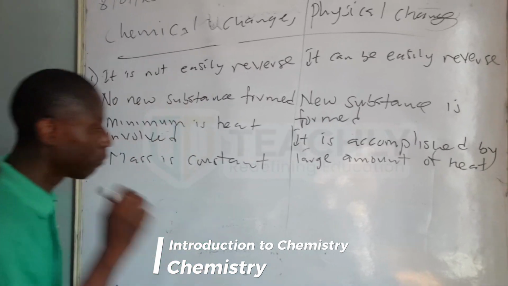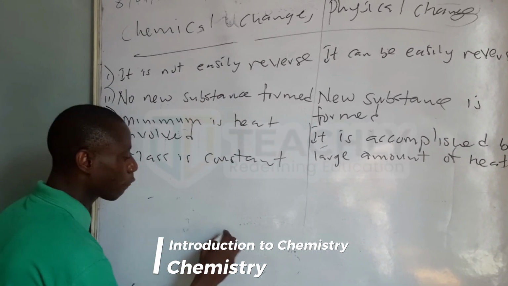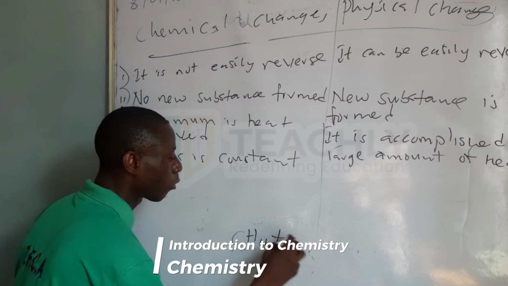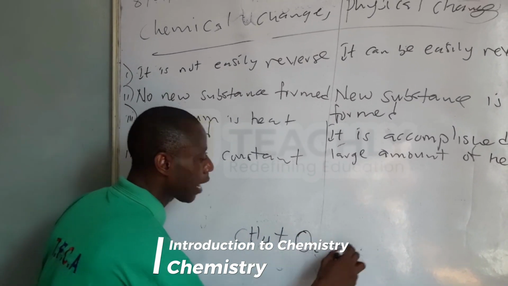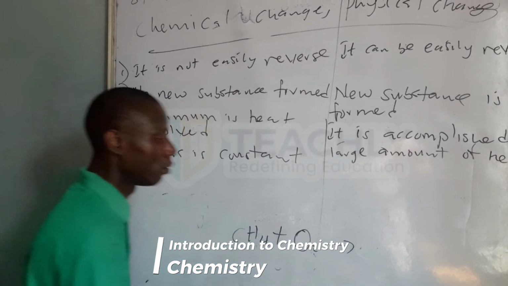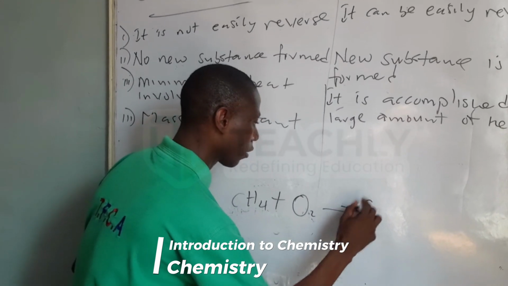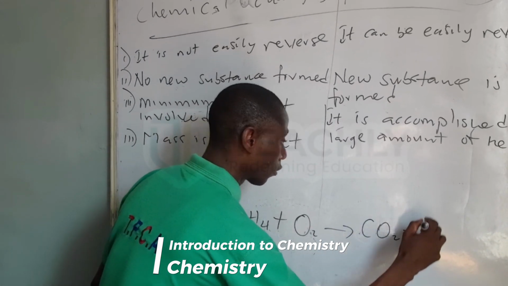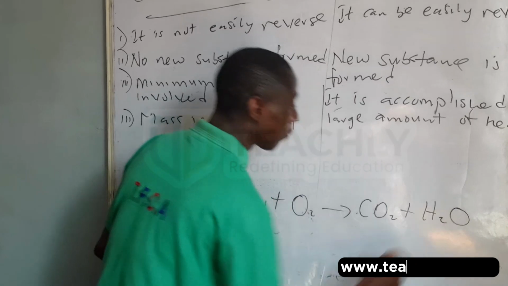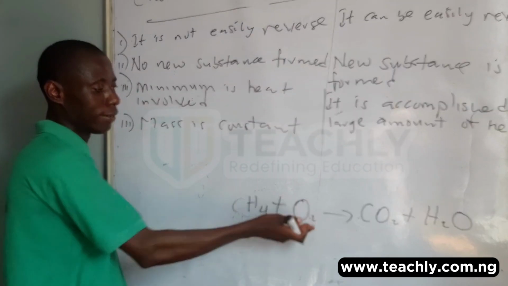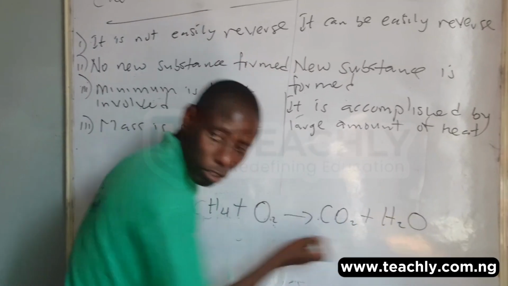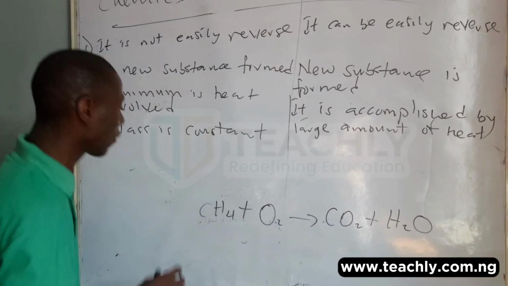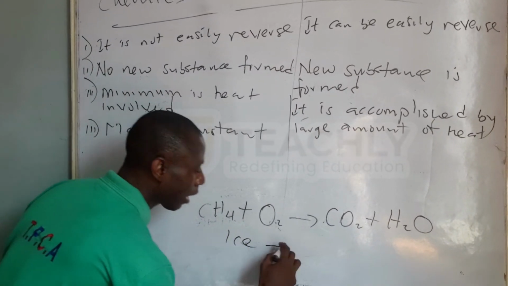For example, now let me look at this. If you have CH4 plus O2, you form what? You form CO2 plus H2O. If it's a chemical change, if you measure the mass of this and this, this equals this. But in a physical change, let's say for example now I have ice. It now melts to water.